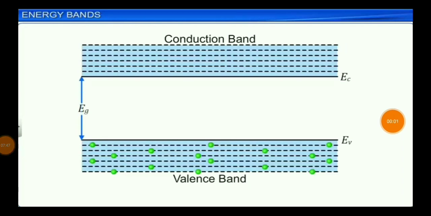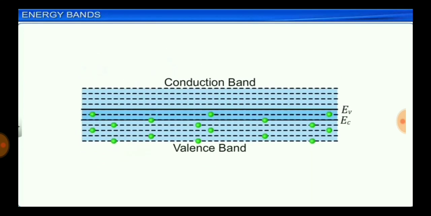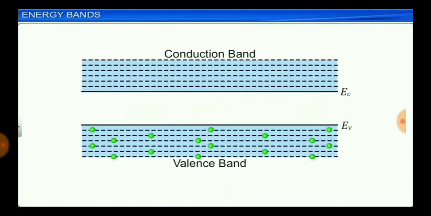Let us now look at the specific case of solids where the energy band gap between the conduction band and valence band is very small or the conduction band overlaps the valence band. When such an overlap occurs, the band gap Eg is nearly 0. In solids where a very small band gap exists with no external energy available, there are no electrons in the conduction band. When a small energy is applied, the valence band electrons move into the conduction band.